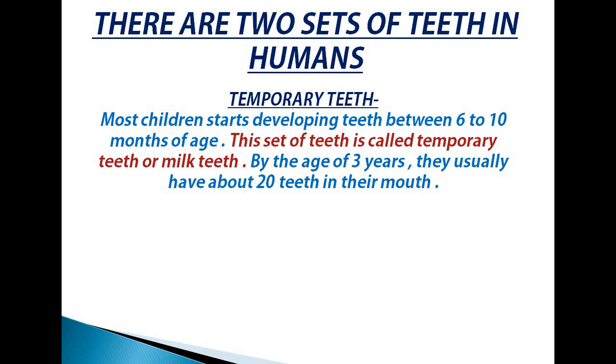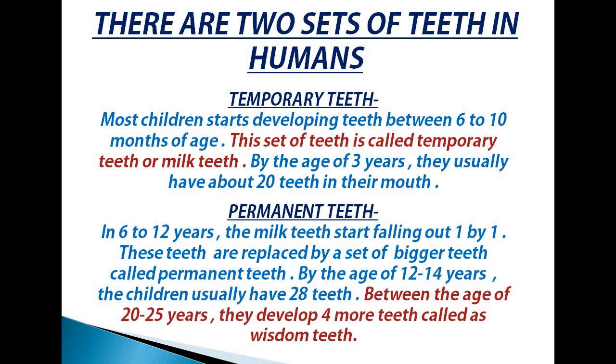और जब बेबी बड़ा होके 3 साल का होता है तो उसके माउथ में नियरली 20 टीथ होते हैं जो कि धीरे धीरे फॉल होते हैं. So another set of teeth is permanent teeth. In 6 to 12 years, the milk teeth start falling out one by one. These teeth are replaced by a set of bigger teeth called the permanent teeth.